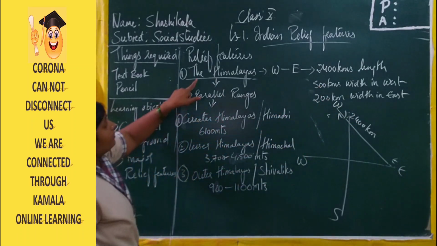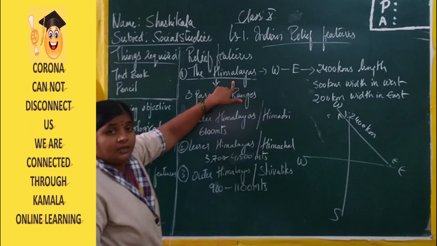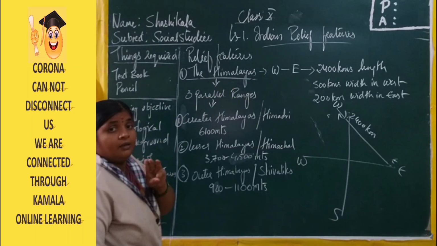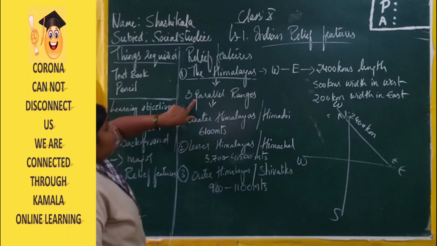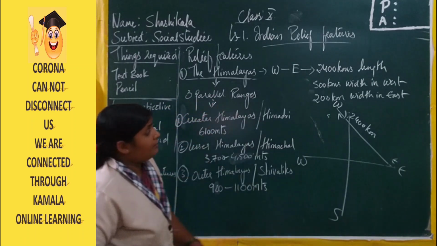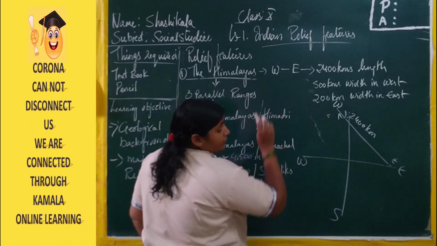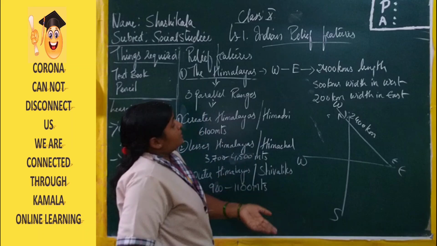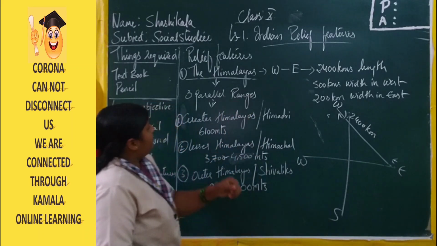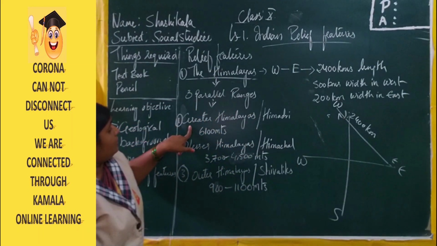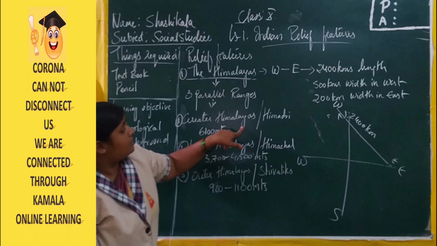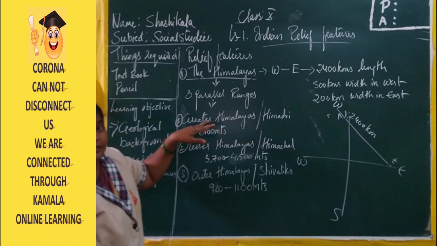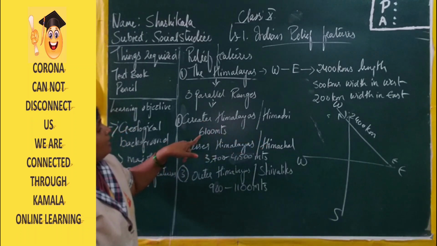Now the Himalayas are divided again into three parallel ranges. Parallel lines, as we already know, are lines where one line is opposite to the next line. The first parallel line is the Greater Himalayas, or Himadri.